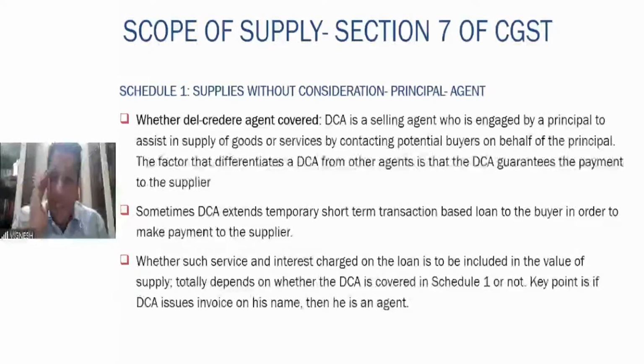If the del credere agent issues the invoice in his own name, then he becomes an agent as per Schedule 1. Again, important point: the invoice has to be given in the agent's name only. Only then will he be covered in Schedule 1. Otherwise, he will not be covered in Schedule 1.